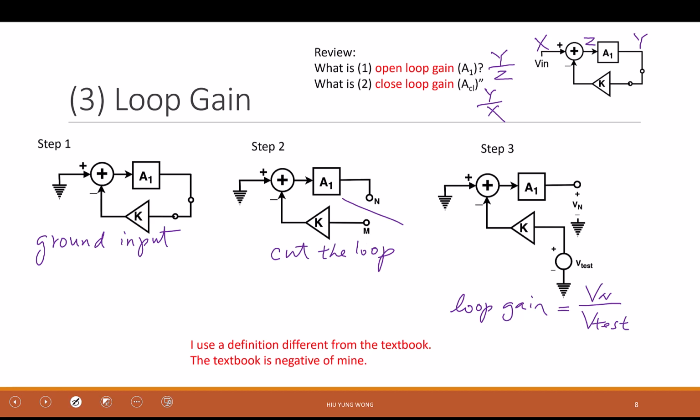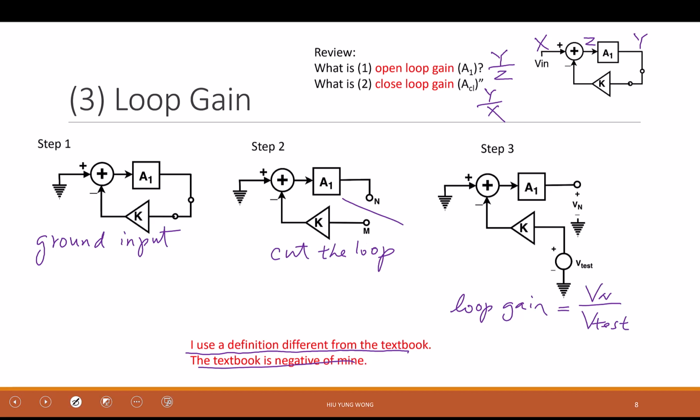And that is related to this. I'm using a definition that is different from the textbook, so it is opposite of mine. Now you have two choices. One is to just ignore the textbook and always use mine, which is opposite to theirs. And if you really like the definition of the textbook, you use the textbook one, but you need to be consistent, because this is not going to change the result. If you use theirs, the result will be the same as mine, as long as you are consistent. But I'm still using this definition.